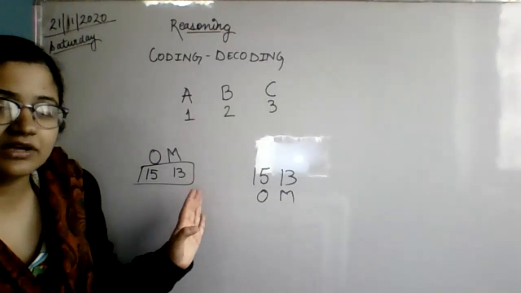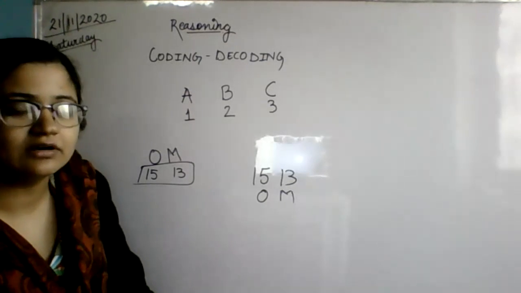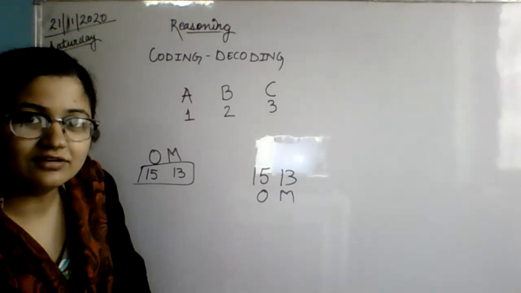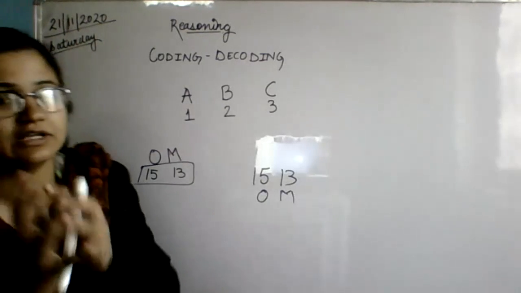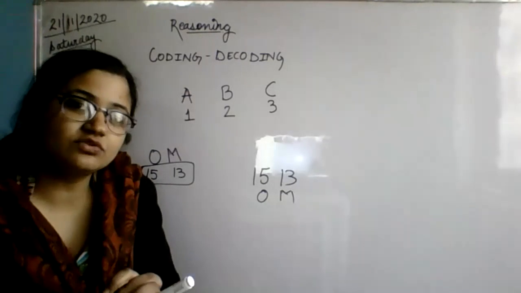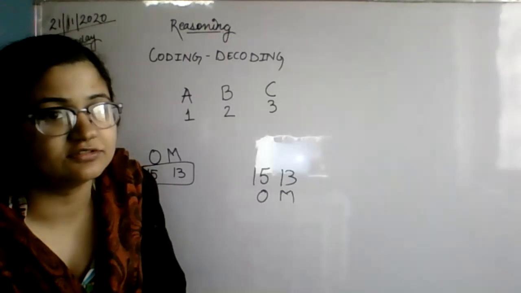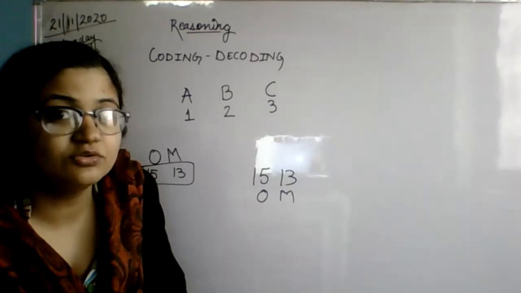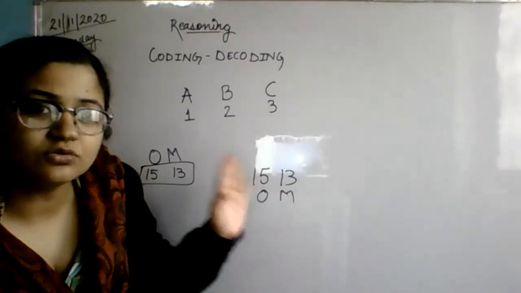This is a very easy coding. Somebody may crack the code. Like in CID, they use secret codes. You can share secret codes with each other. But somebody can crack the code also. That is coming in reasoning. This is very interesting, how to crack the codes, what is written over there. This is only just an example.